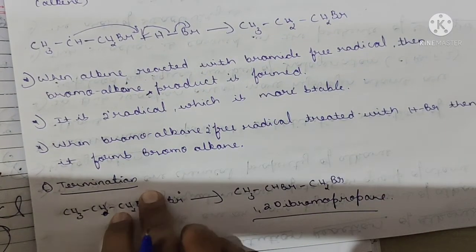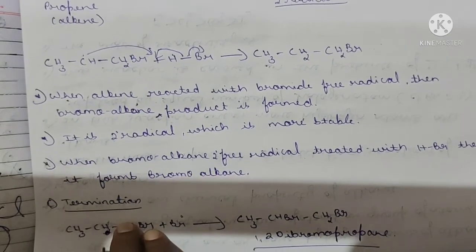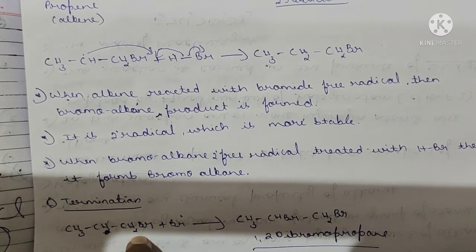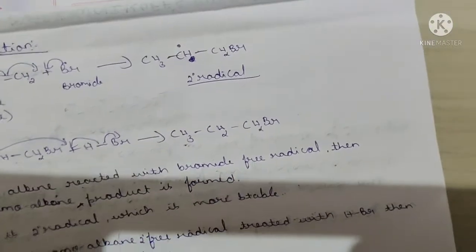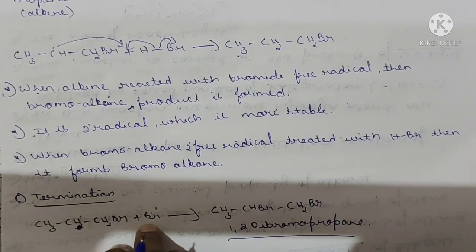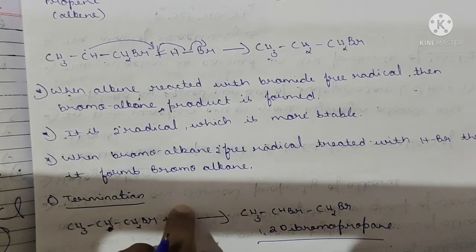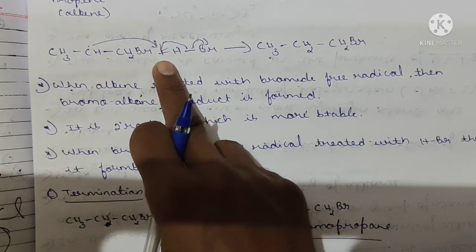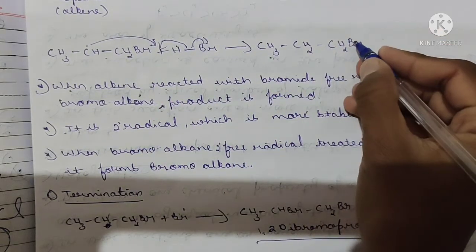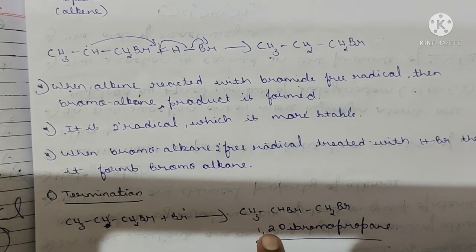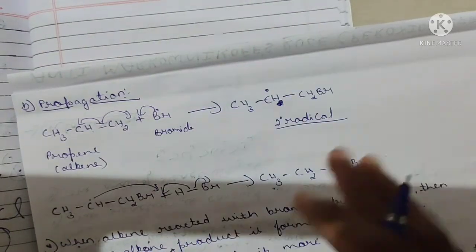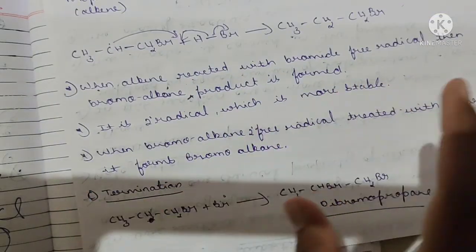In termination what happens, my dear brothers and sisters? So see here, this CH3CHCH2Br will react with the free radical. Which free radical? One more bromine free radical. This CH3 product will react with this bromine free radical. Now what happens? It forms 1,2-dibromopropane. It is a termination. Don't worry, if you know these steps, you write initiation, propagation. You know about the termination. Don't worry about the termination.